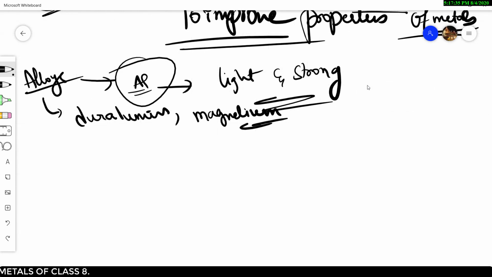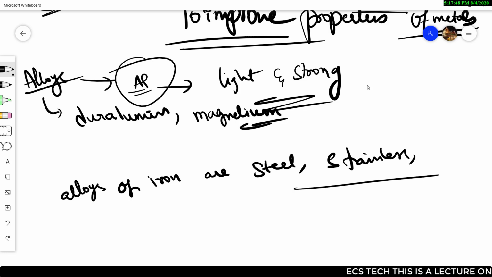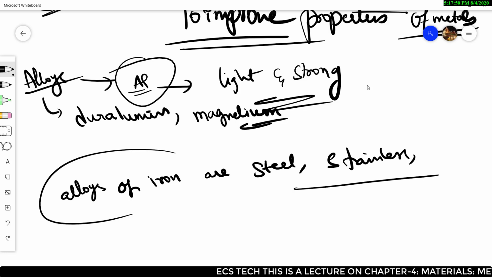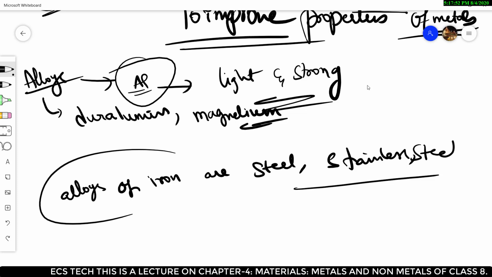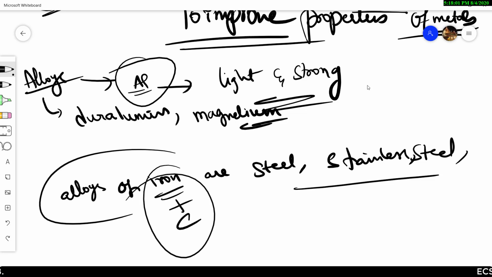Then you have alloys of iron, like steel and stainless steel. Whenever you see stainless steel, you should remember that it is an alloy of iron. Steel is an alloy of iron and carbon; when these are mixed properly, they give steel and stainless steel.